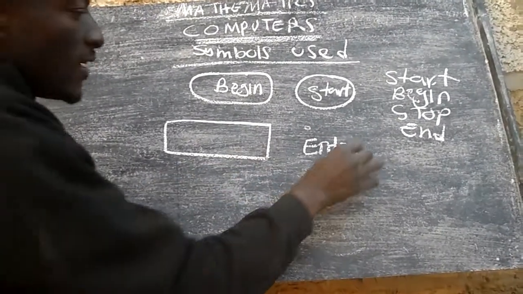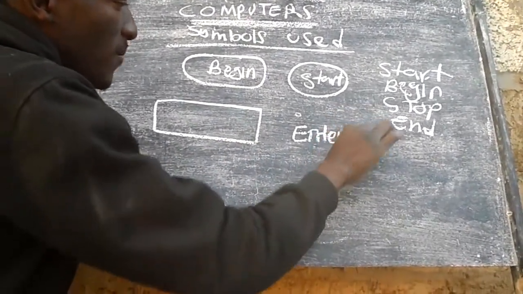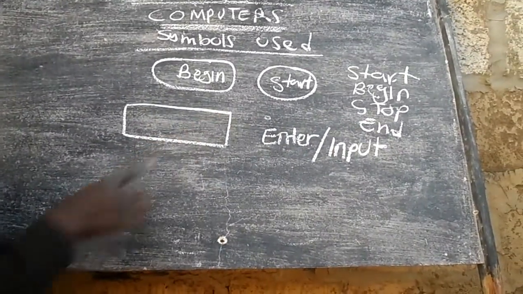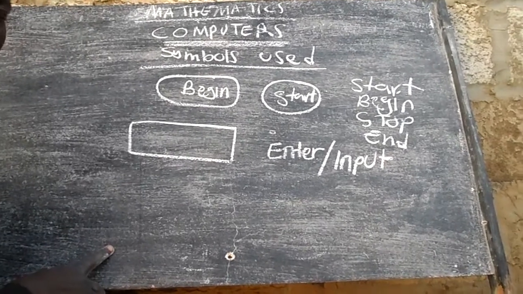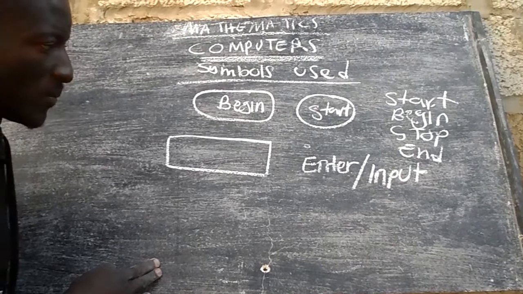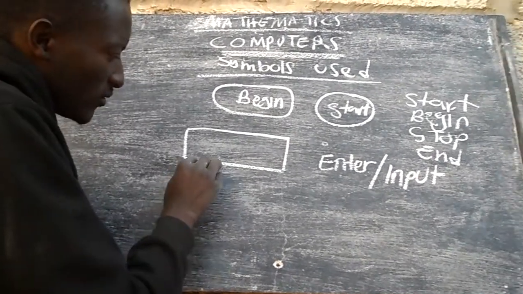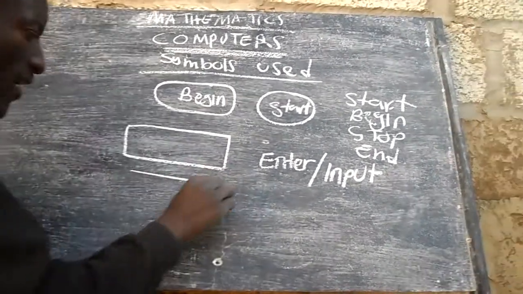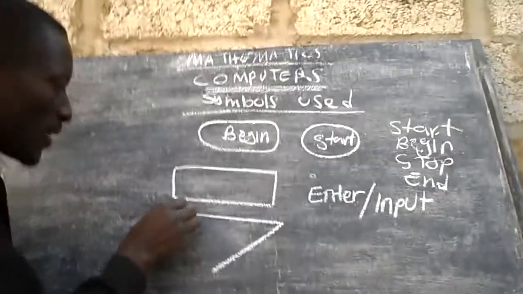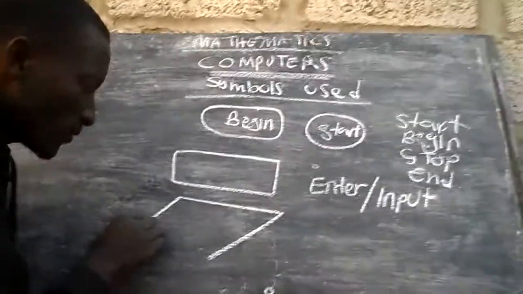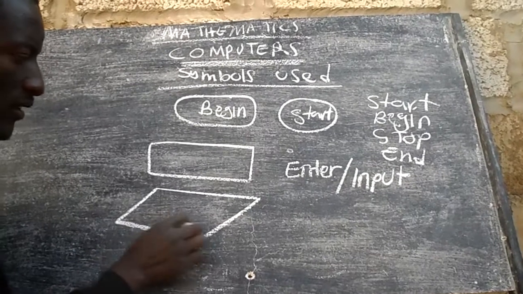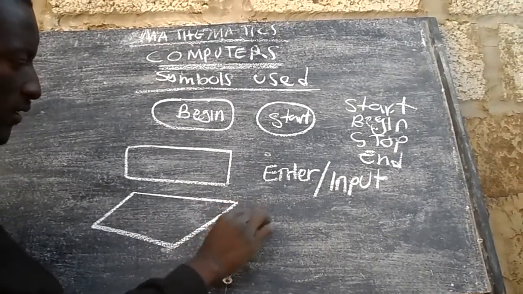If it's not enter, then you can have what we call input. So that is what that symbol represents. Remember, when you have the input, you should also have the output. So we also have another one. This is the rectangle symbol shape. We have this one, it's a parallelogram. This is used for output